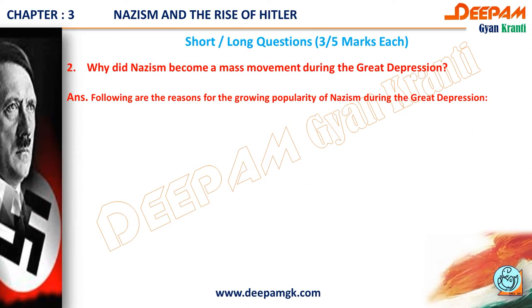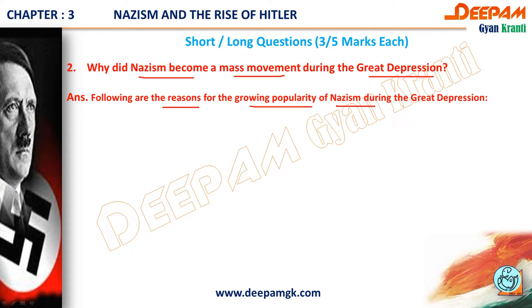Our second question is: why did Nazism become a mass movement during the Great Depression? Mass movement means lots of people. The following are the reasons for the growing popularity of Nazism during the Great Depression.